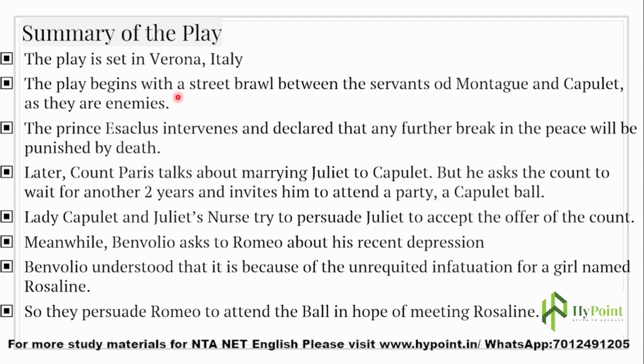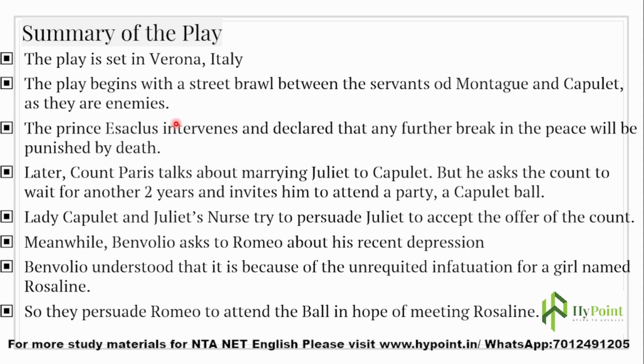And the play begins with a brawl between the servants of Montague and Capulet, as they are enemies. See, not only the main characters of each house are enemies, but the servants, those who are working in each house, are supposed to be enemies of each other. So at the beginning of the play itself, we can see a brawl between the servants of Montague and Capulet.